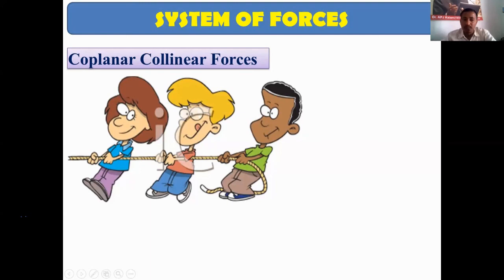Whatever the force pulled by this person, and by this person, all of those forces should pass through the same line of action. If the forces are passing through the same line of action, then those forces are called coplanar collinear forces.